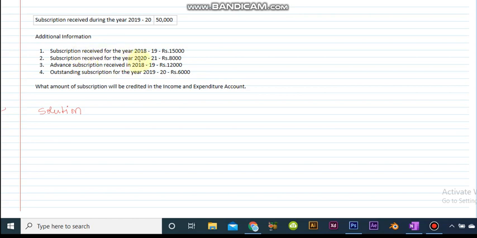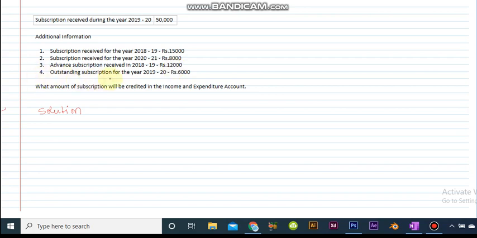Subscription received for the year 2020-21 is rupees 8,000. It means it is received in advance for the next year. Advance subscription received in 2018-19 was of rupees 12,000. It means it was the advance subscription received in the previous year for the current year.